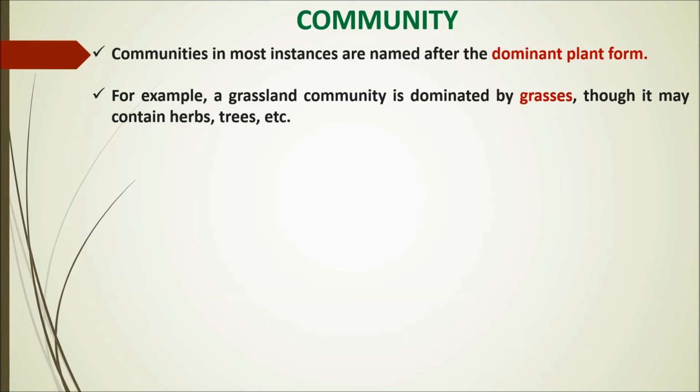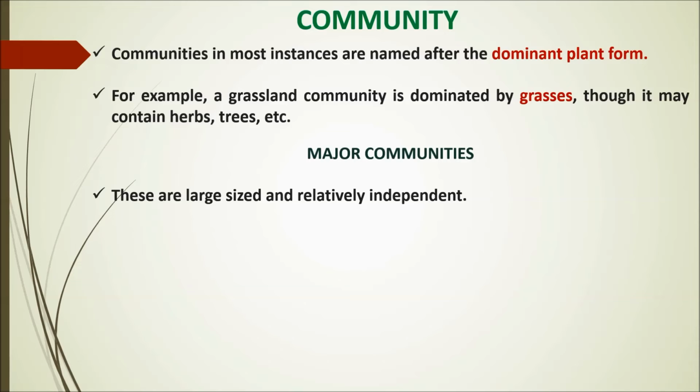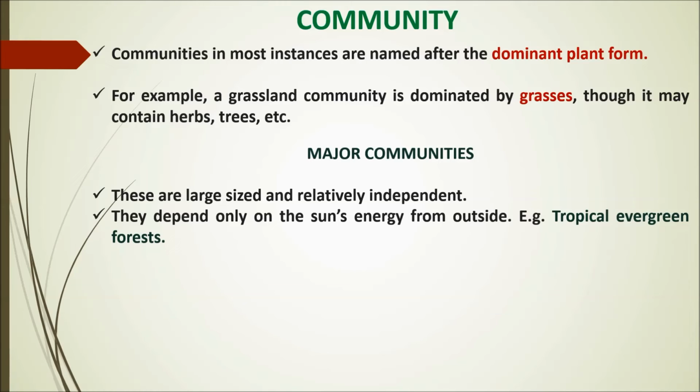Then let's divide it into major communities and minor communities. So major communities, if you look at, these are large size and relatively independent. That's why they are major. Then they depend on the sun's energy from outside. For example, tropical evergreen forests. The name itself is tropical and evergreen. So they are found in the tropics and they are evergreen throughout the year.